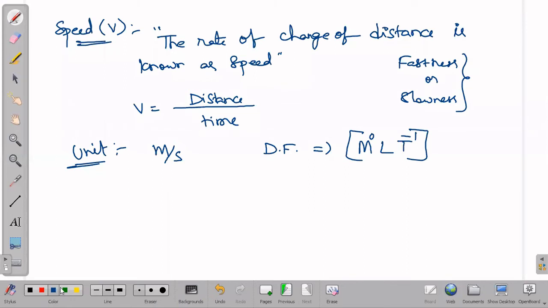Now further, one more physical quantity we can define is velocity.